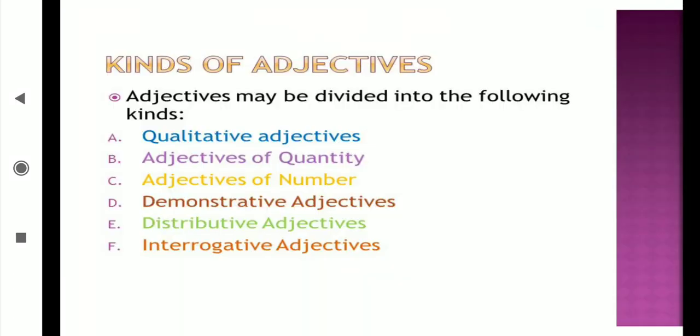Now we are going to see the kinds of adjective. How many kinds are there? Qualitative adjective, adjective of quantity, adjective of number, interrogative adjective, demonstrative adjective, and distributive adjective. In your textbook, 5 kinds are there, that we are going to discuss in detail.